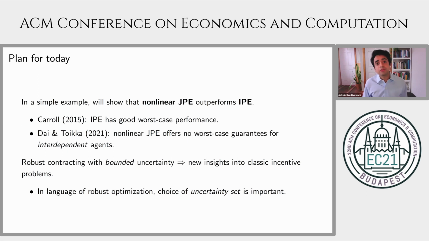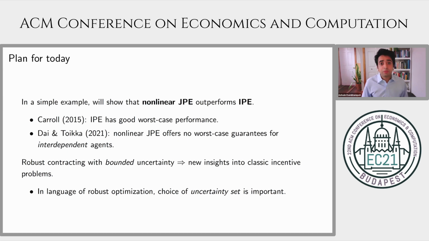The second reason to highlight this comparison is that nonlinear joint performance evaluation actually offers no worst case guarantees in settings in which agents can harm one another through their actions. In particular, Dai and Toikka show that the existence of prisoner's dilemma type games yield essentially any contract that is not linear in output a payoff guarantee of 0.